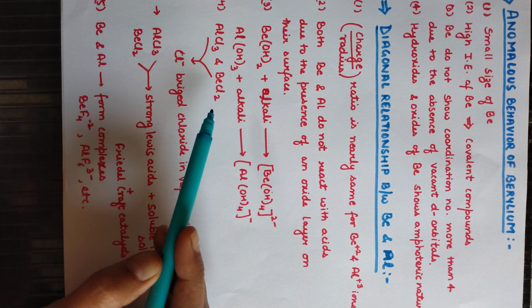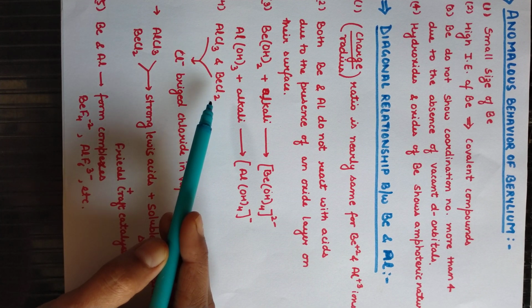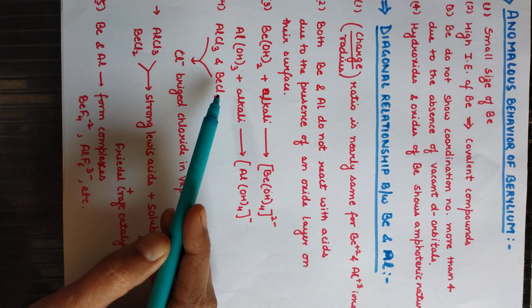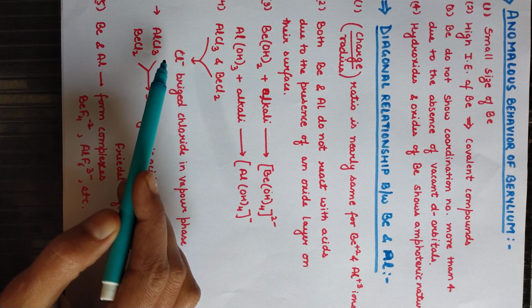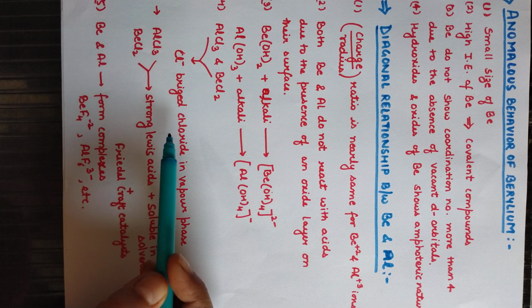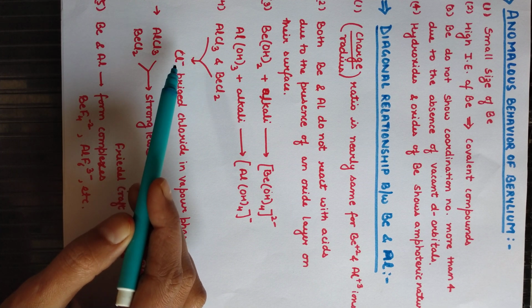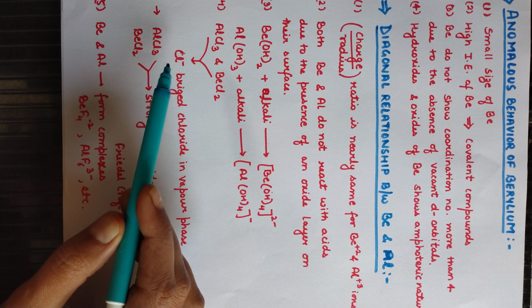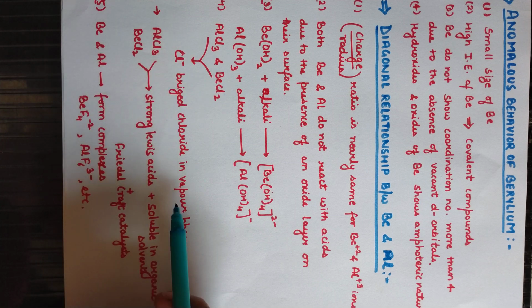Even for aluminium chloride and beryllium chloride, if we see their structure in the vapor phase, both have a bridged chloride in the vapor phase.